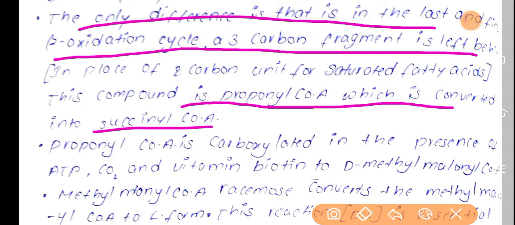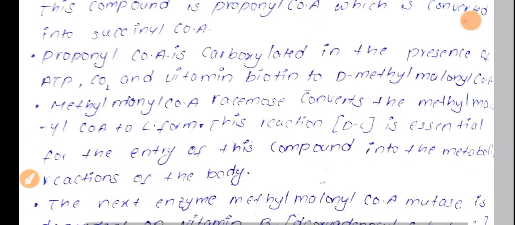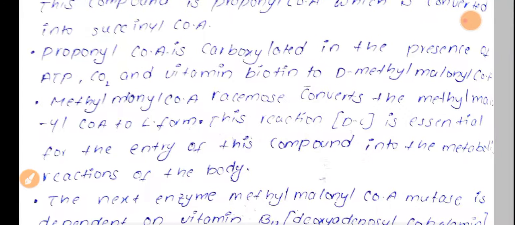So this is not a single step reaction. Propionyl CoA is converted into D-methylmalonyl CoA, and D-methylmalonyl CoA is converted into L-methylmalonyl CoA, and this L-methylmalonyl CoA is converted into succinyl CoA. Okay, so this is also a 3 step reaction. So let's see that. So here propionyl CoA is